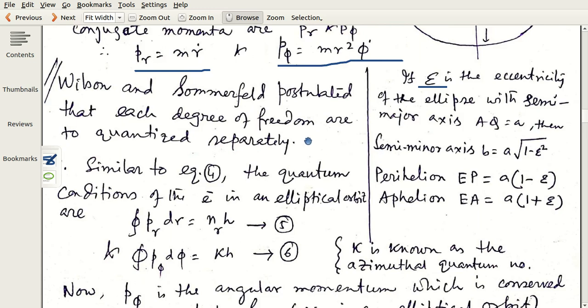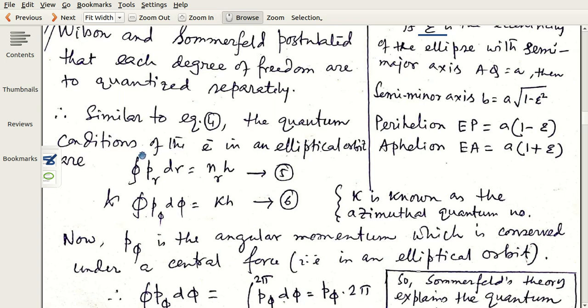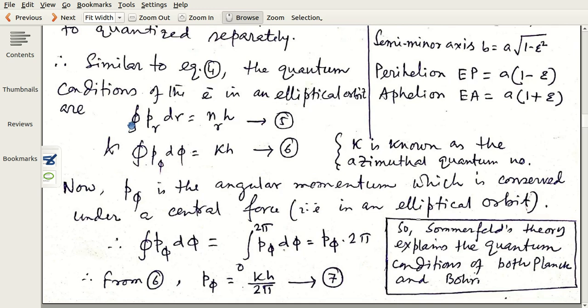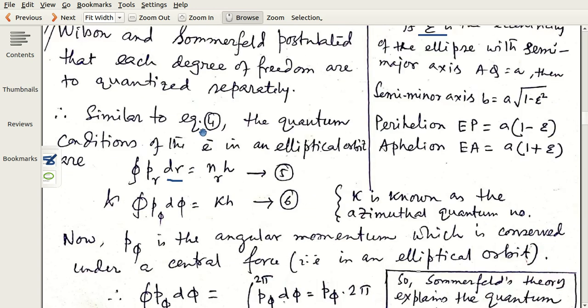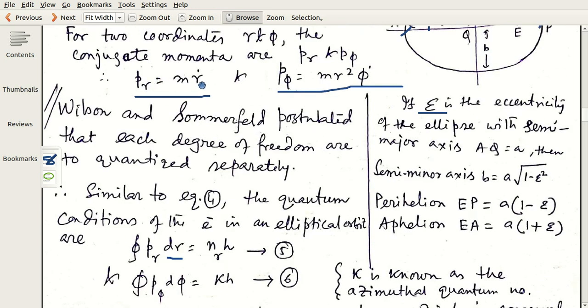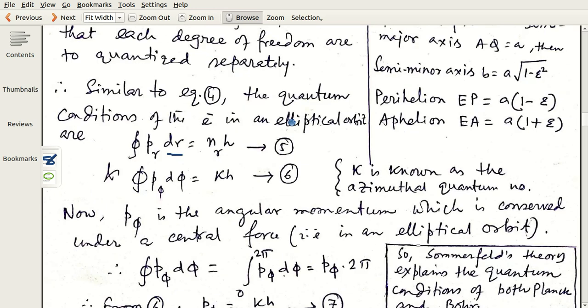Now we proceed to see the quantum conditions for an electron as they are quantized. So they are integral pr dr. This is also quantized, as we see in the case of Planck's oscillator. We did it there as p dq, where q was generalized. So here instead of q we use r. The conjugate momentum is pr, as we have written it. In respect of r it is pr, in respect of phi it is p phi. So these two are quantization conditions.